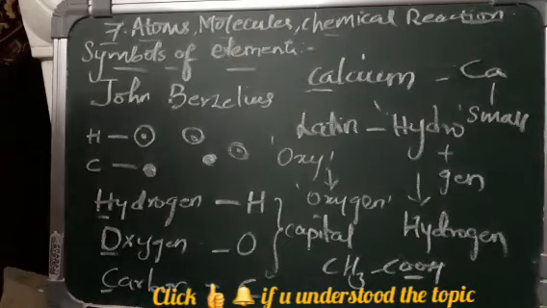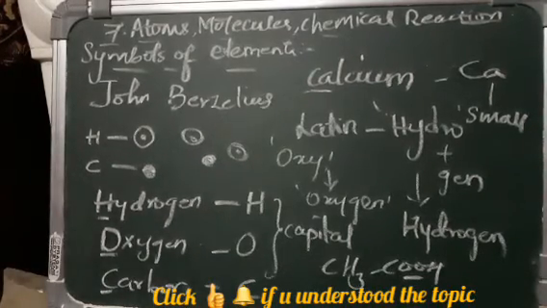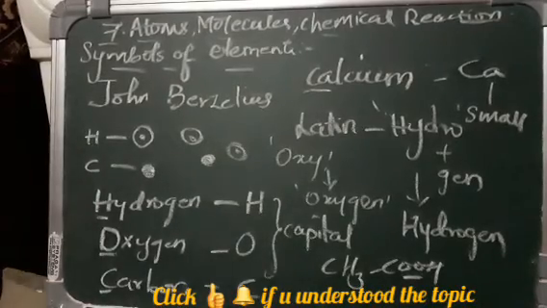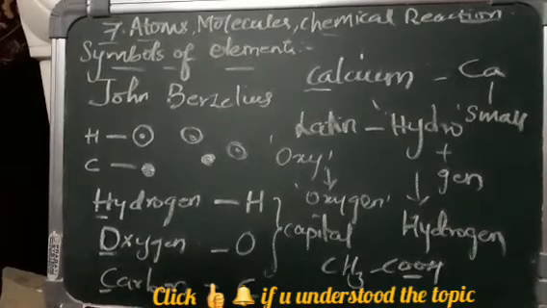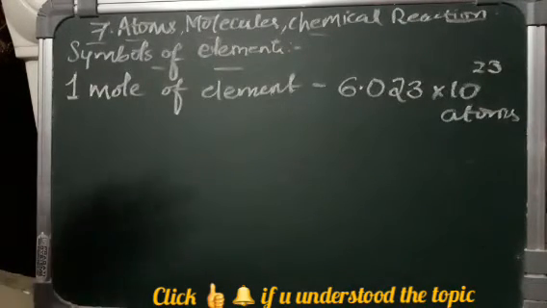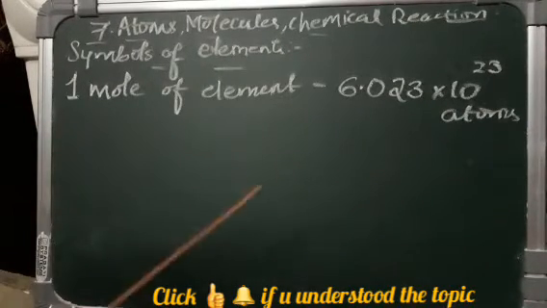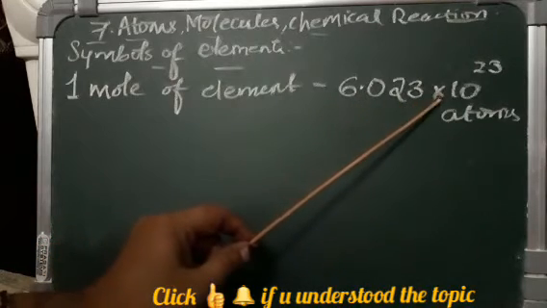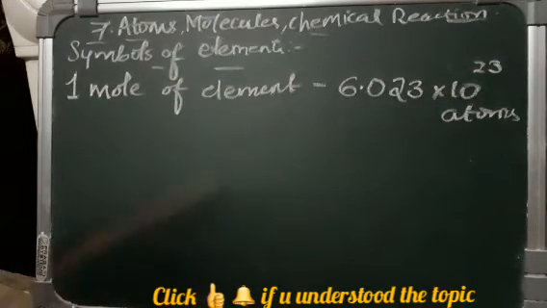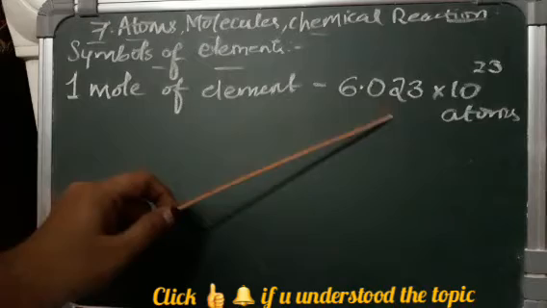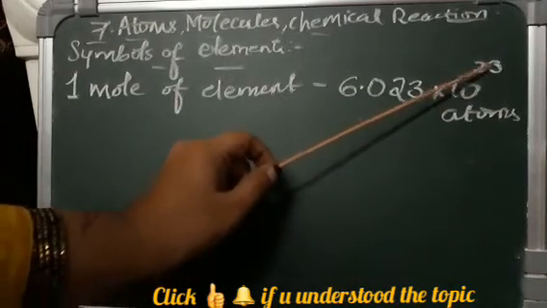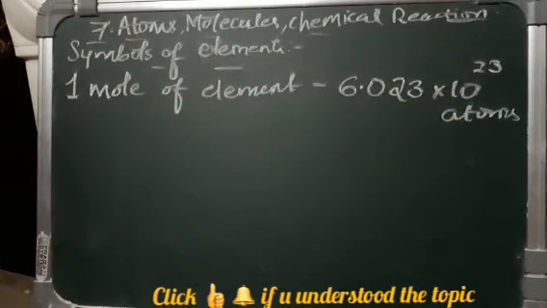One mole of an element symbol represents 6.023 into 10 to the power 23 atoms. What is one mole of an element? One mole of an element comprises 6.023 into 10 to the power 23 atoms.